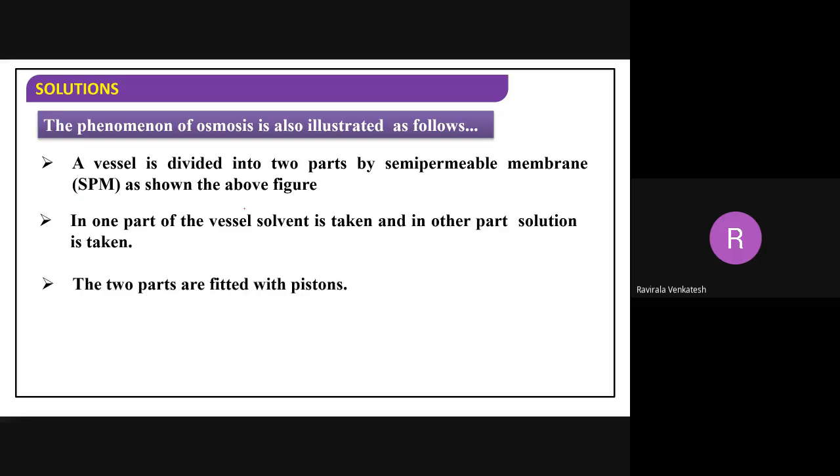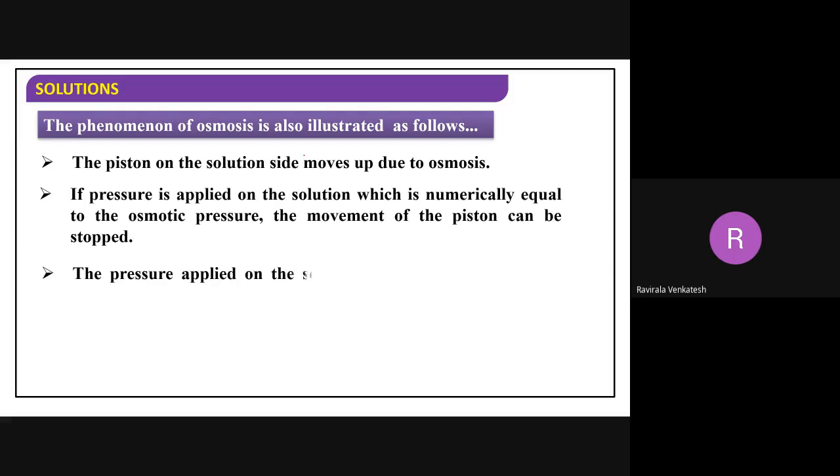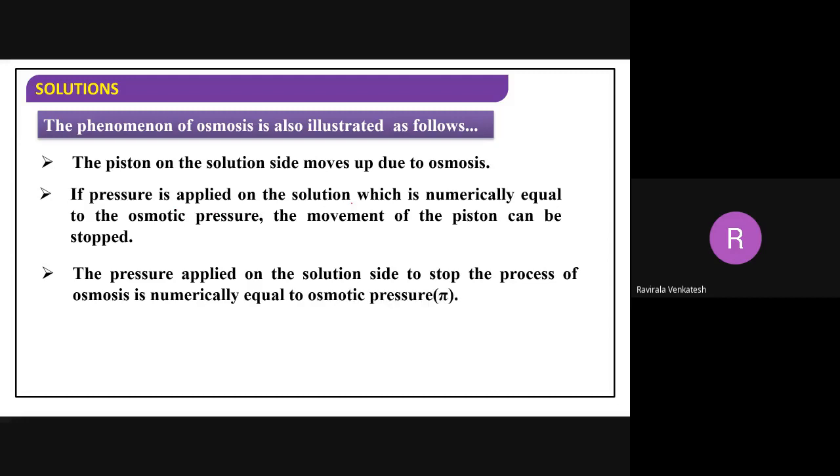A vessel is taken and divided into two parts by a semi-permeable membrane. One part has solvent, the other part has solution, and the two parts are fitted with pistons. The piston on the solution side moves up due to osmosis. If pressure numerically equal to the osmotic pressure is applied on the solution, the movement will be stopped. The pressure applied on the solution side to stop the process of osmosis is numerically equal to the osmotic pressure.